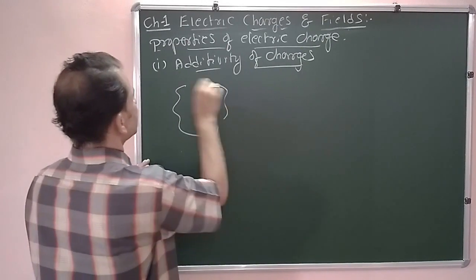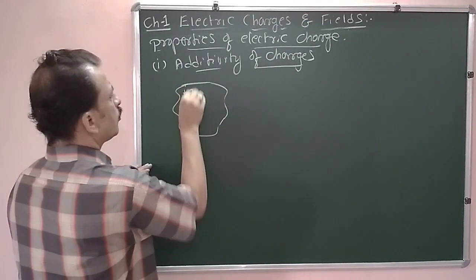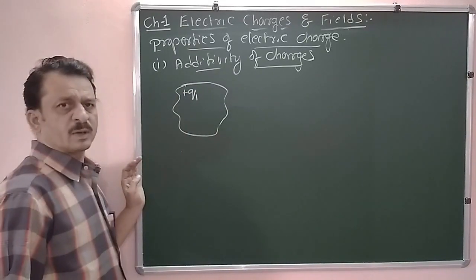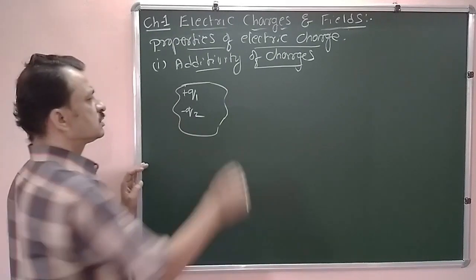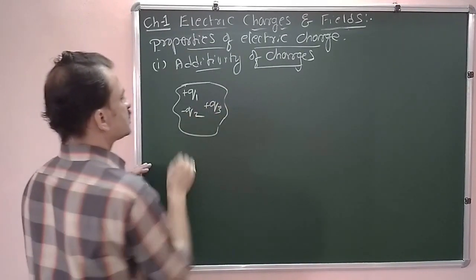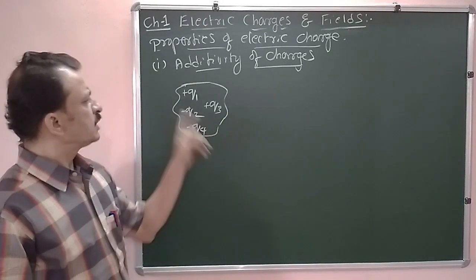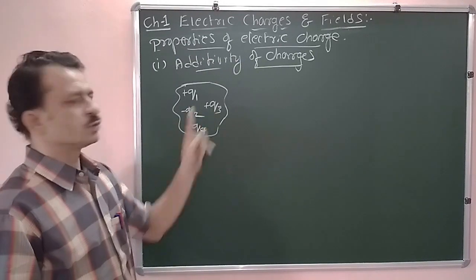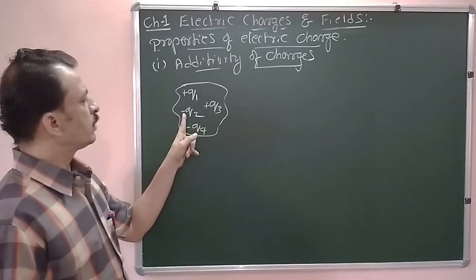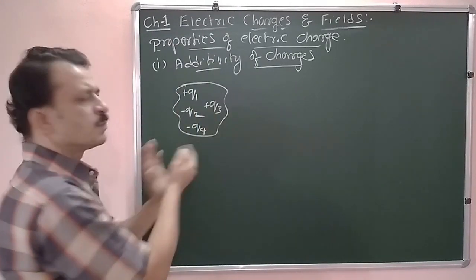If I consider an object here, it has +q1 charge, -q2 charge, +q3 charge, -q4 charge. Assume that it has four charges, two positive, +q1 and +q3, and two negative, -q2 and -q4. Then what is the total charge of this body?